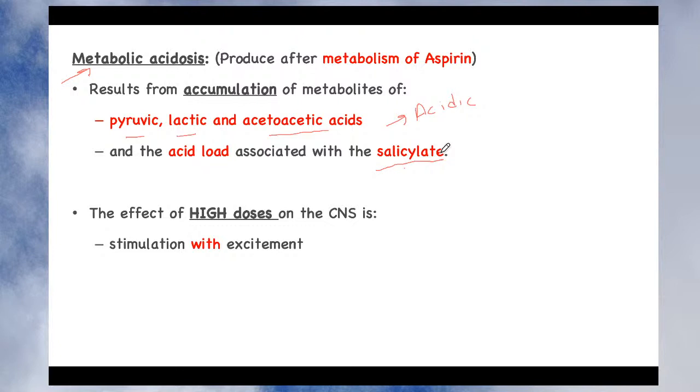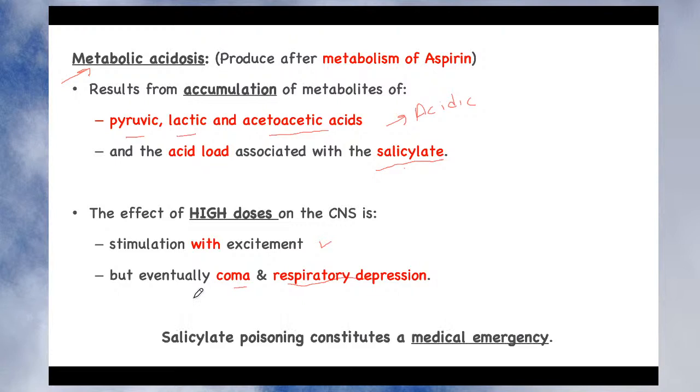So what happened at the high dose? The effect of the high dose on the central nervous system is that it produces stimulation with excitement. After the excitement, it produces coma and respiratory depression, and maybe the last stage could be the death of the patient. So on the CNS it first produces stimulation with excitement, and eventually it produces coma and respiratory depression, which may lead to the death of the patient.